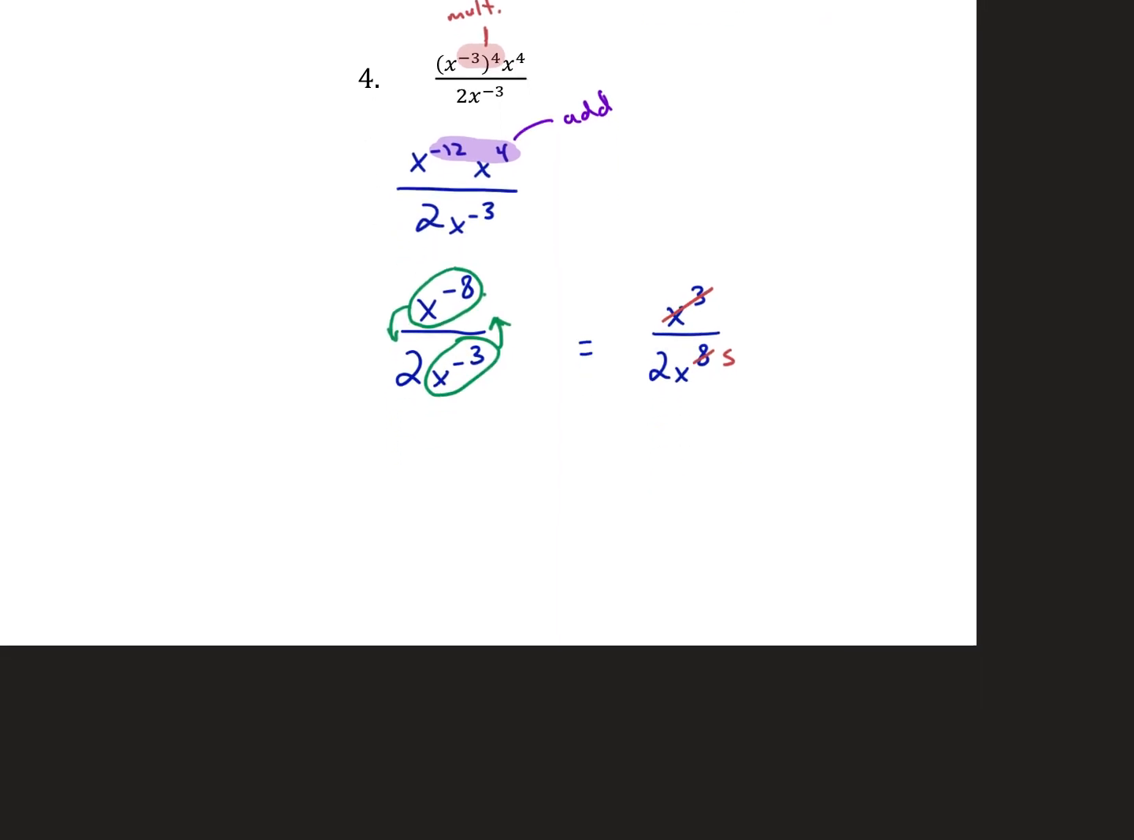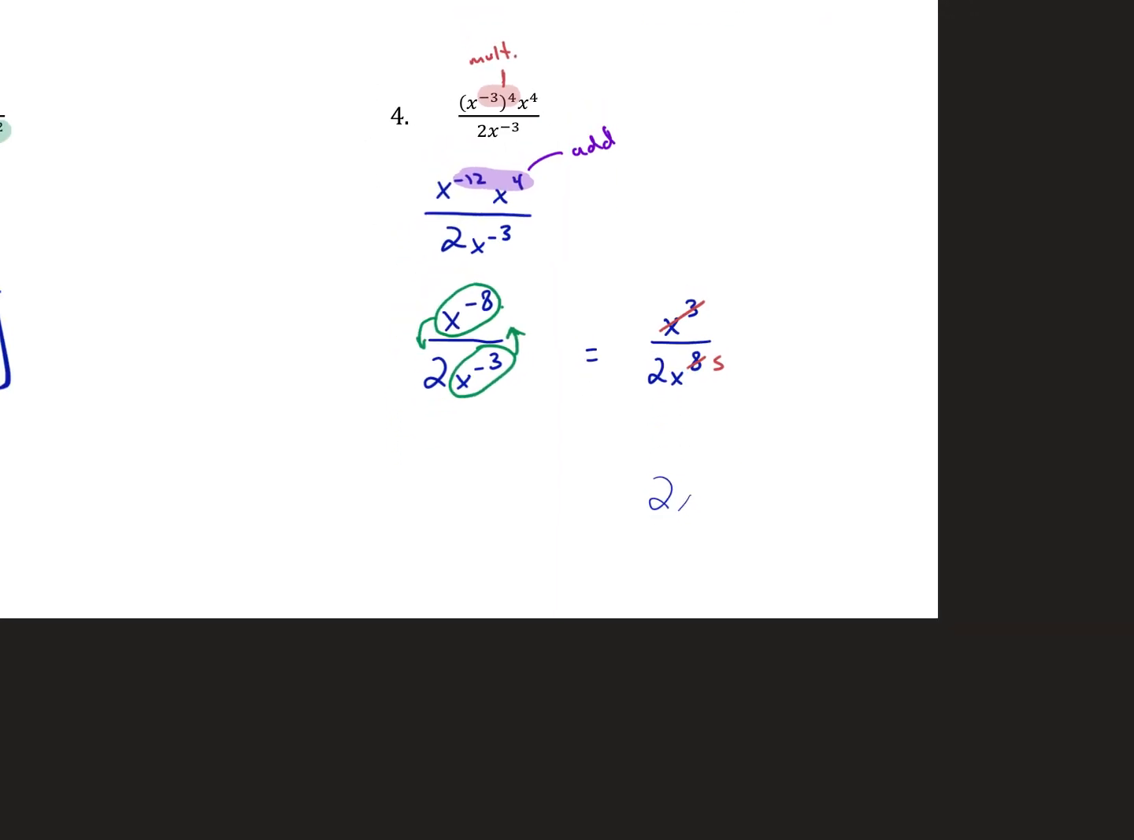Is it 2x to the 5th? Is that my answer? Is this a good answer? 2x to the 5th, like that? No. What did I forget? There is always an understood 1 up there. If the top totally disappears, there is still an understood 1 up there to hold its place. It will never just totally disappear. So 1 over 2x to the 5th.